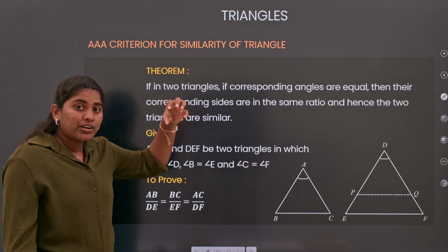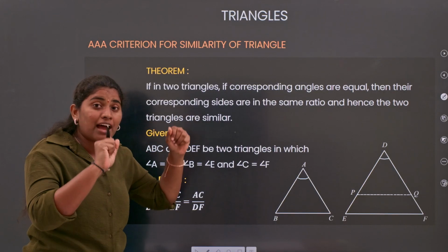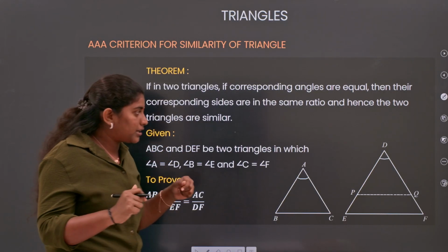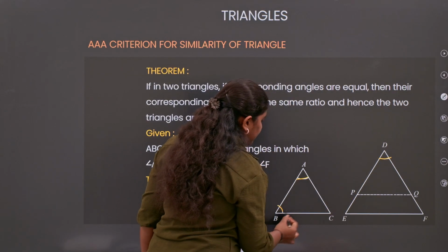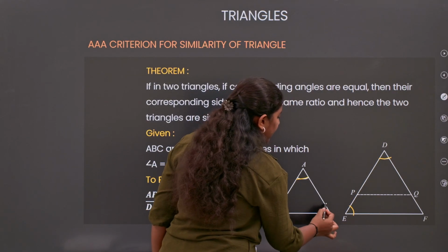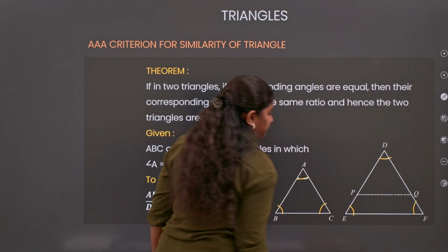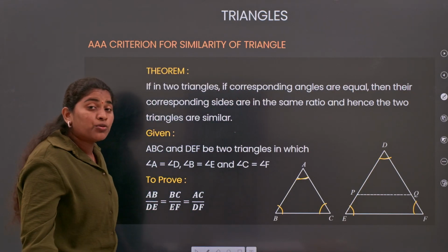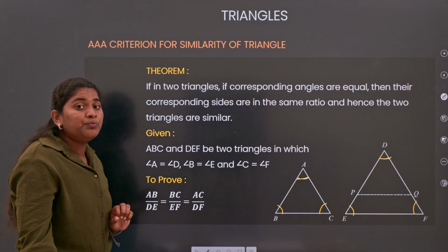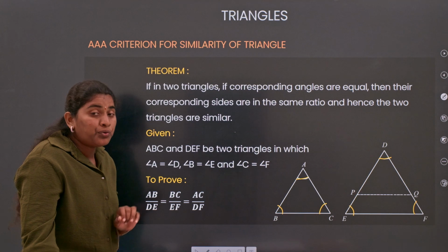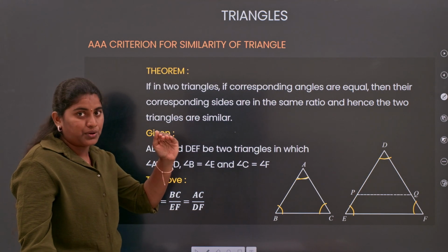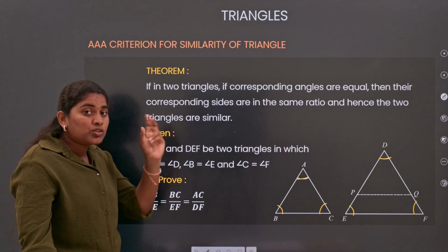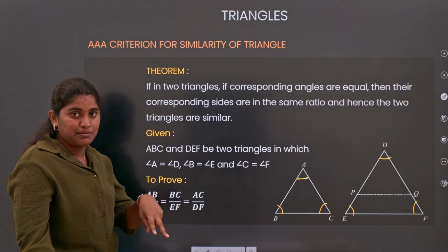It means if angle A equals angle D, angle B equals angle E, and angle C equals angle F, then we need to prove that the corresponding sides are in proportion.